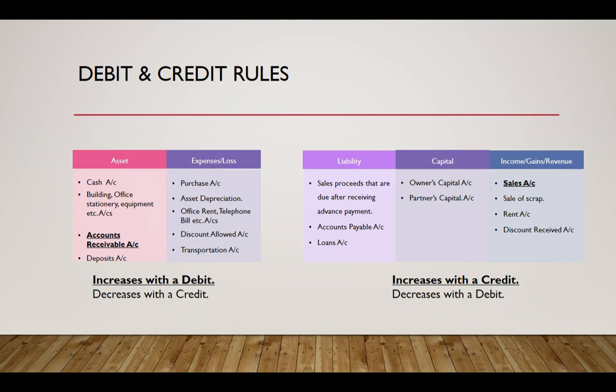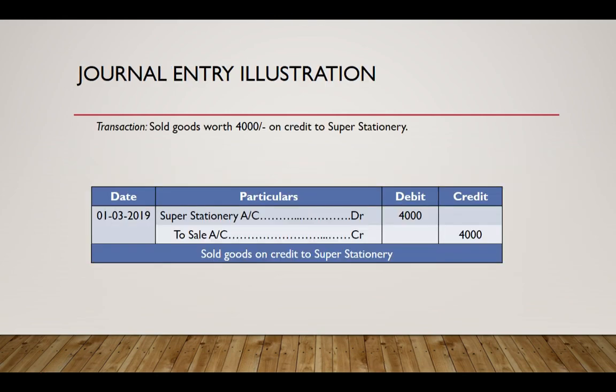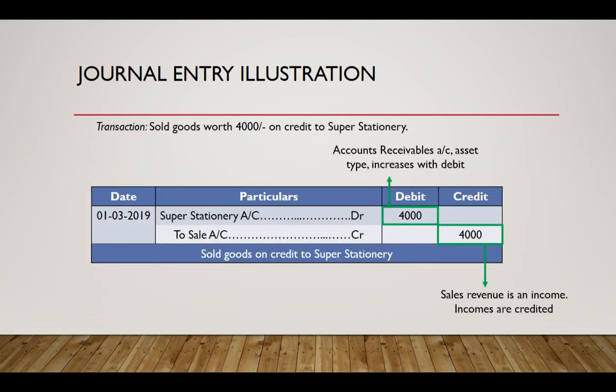Accordingly, we pass the journal entry as follows. We debited the buyer's account and credited the sales account. When we debit the accounts receivable account, we debit in the name of the buyer so that the due amount can be associated with the buyer.